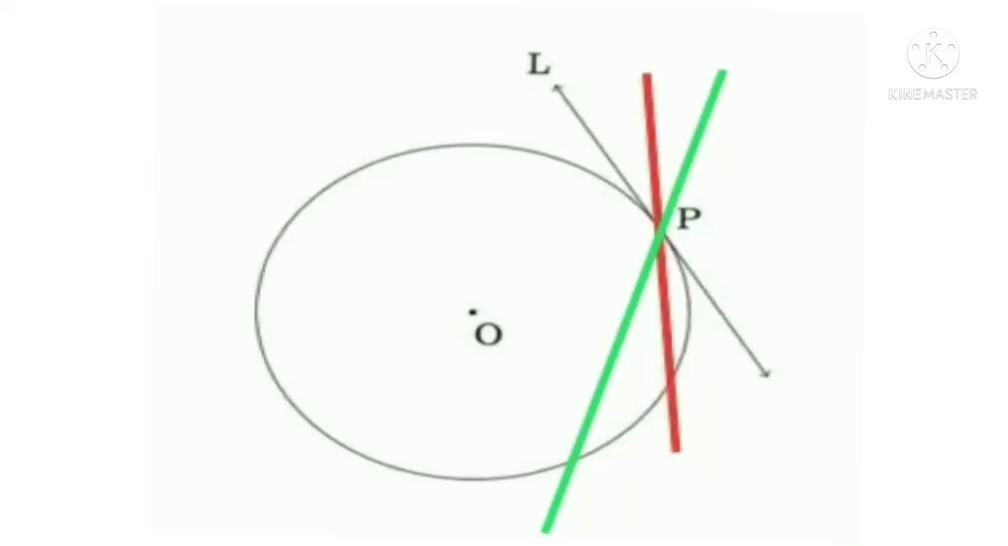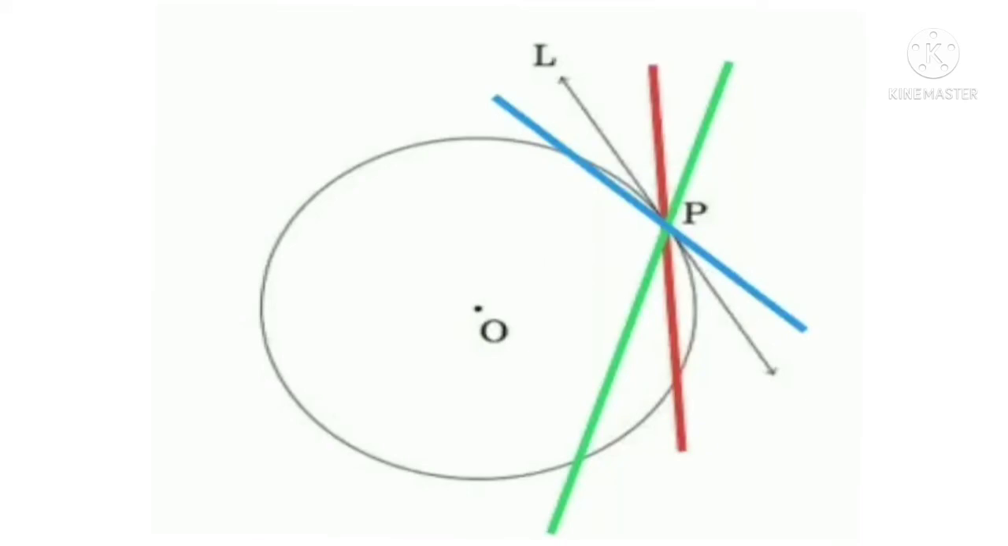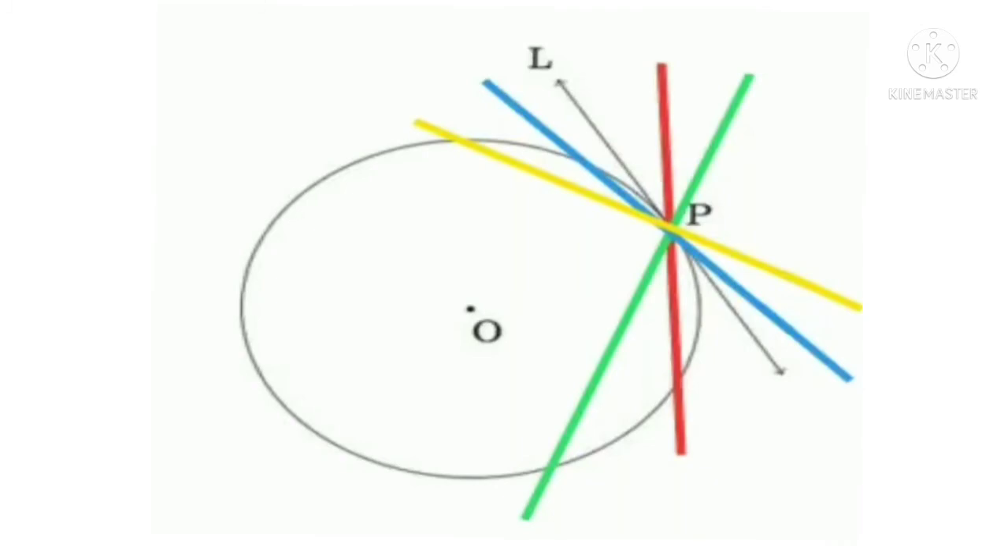You can see this line also intersects the circle at two points. We can draw another one, and this one also intersects at two distinct points. So how many such lines can we draw? Those are secants, intersecting at two distinct points. So only one tangent is possible at a point of the circle. All the remaining lines are secants.